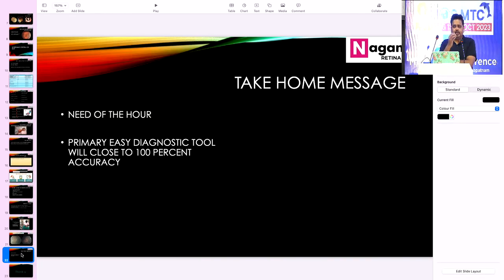Coming to my take-home message, the National Neonatology Forum declared that in premature babies, the prevalence of ROP has almost reached 37%. But even today, diagnosis and management of ROP is still a tertiary care decision. So, the need of the hour is some artificial intelligence-based tool, like how we use a sphygmomanometer for blood pressure. We need an artificial intelligence-based tool which is easily available, simpler, and which can be handled by even a technician to diagnose ROP.